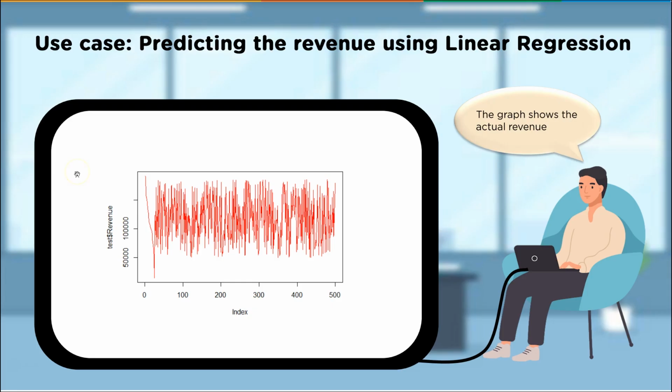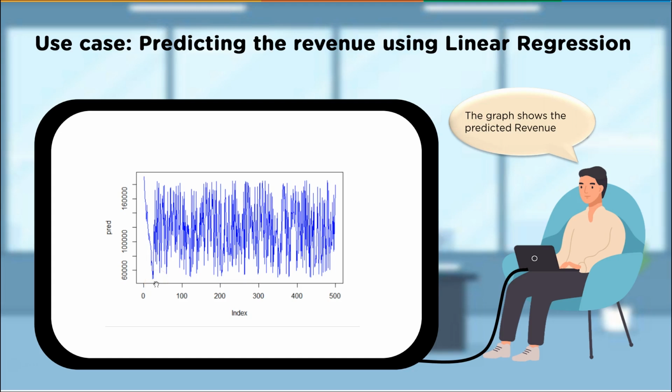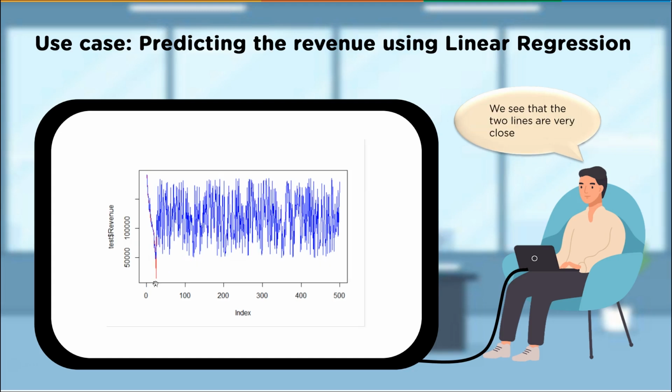And this is what we were looking at on the slide right before we started diving into RStudio. We can see in the slide here, this is a little bit better spread out than what I have on my screen in RStudio. The graph shows the predicted revenue. We see that the two lines are very close. So again, they're tight. It's right on. This is what we're looking for in our prediction model.